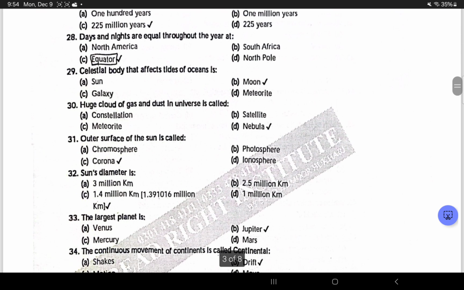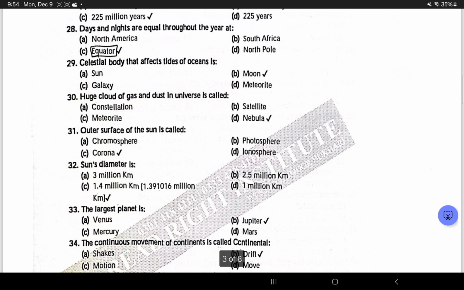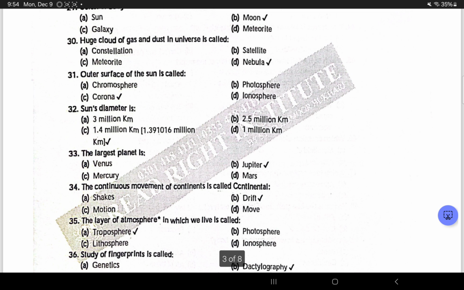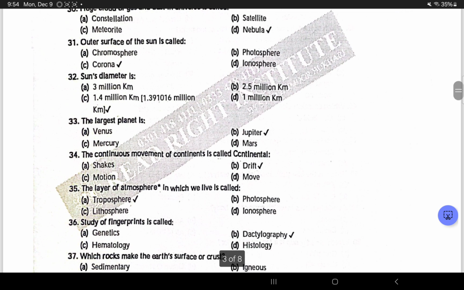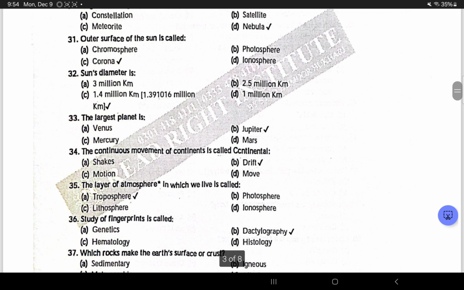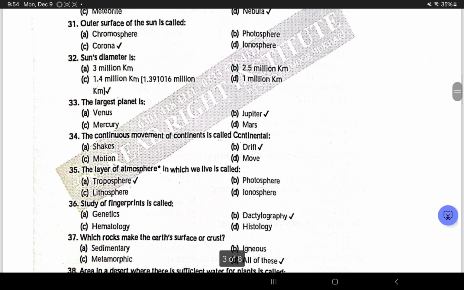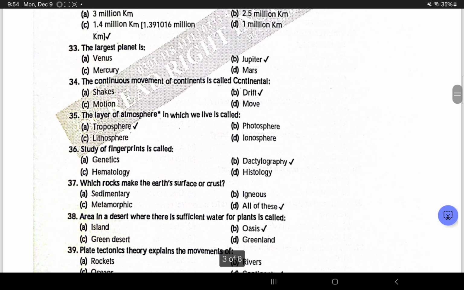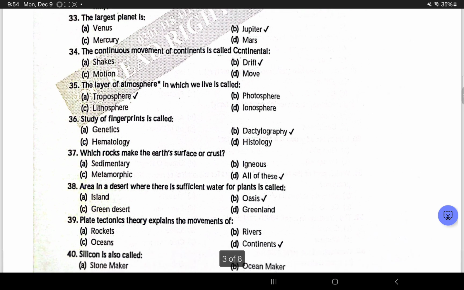225 million years. Days and nights are equal throughout the year at the equator. Celestial body that affects tides of ocean is the moon. Huge cloud of gas and dust in universe is called nebula. Outer surface of the sun is called corona. Sun's diameter is 1.4 million kilometers. The largest planet is Jupiter.